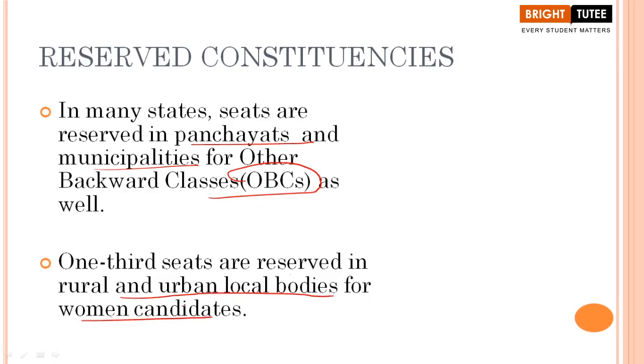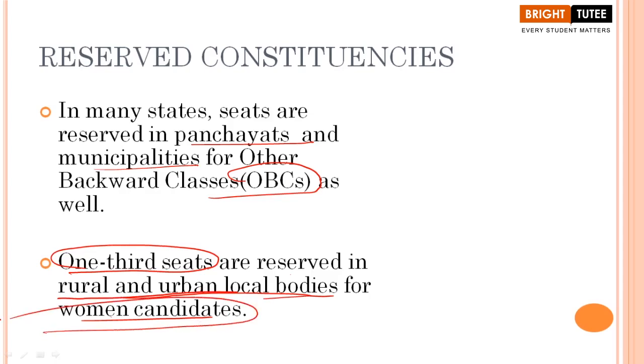Another very important point here, that women also have certain rights, right? They can also participate in elections, right? They can also fight in elections, they can stand in elections, and they can prove themselves that they can be a better leader, correct or not? So therefore, our constitution says that women should also get a fair chance to participate in elections, to win in elections. So one-third of seats were reserved for women in rural and urban local bodies.